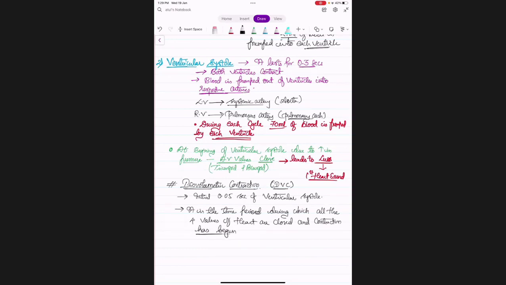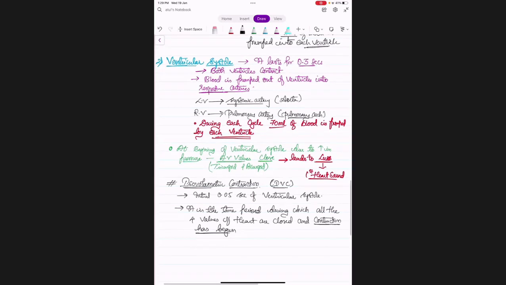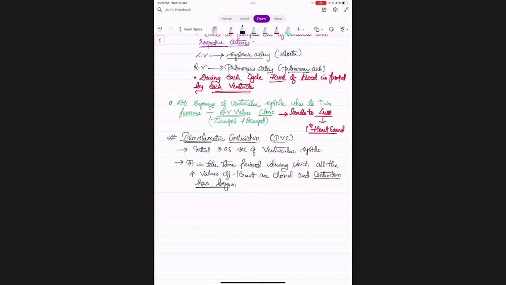Four valves are closed, means tricuspid, bicuspid, pulmonary semilunar valve, and aortic semilunar valve. All the four valves are closed and the contraction has begun. Will there be any change in volume? No, sir. No change in volume of blood.